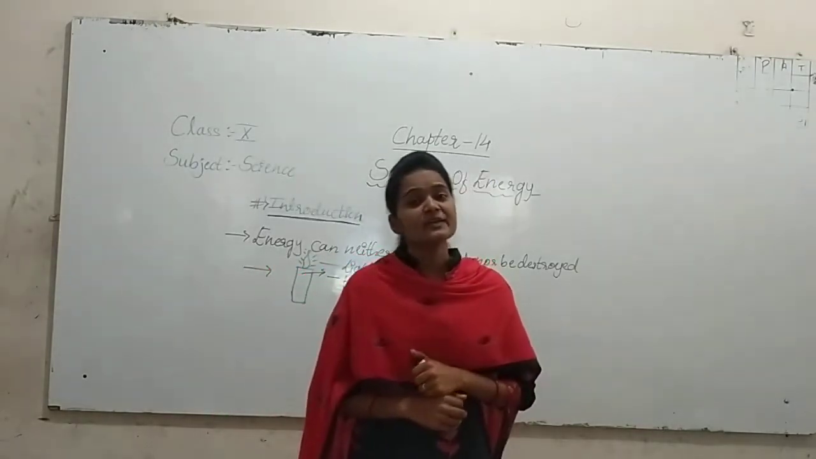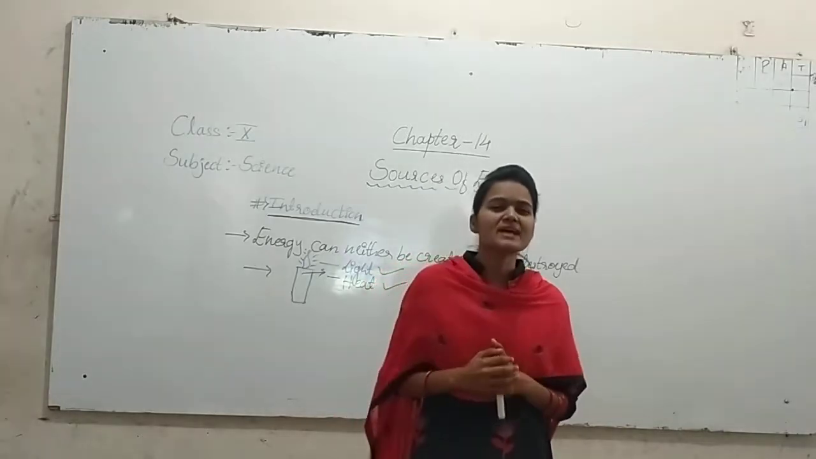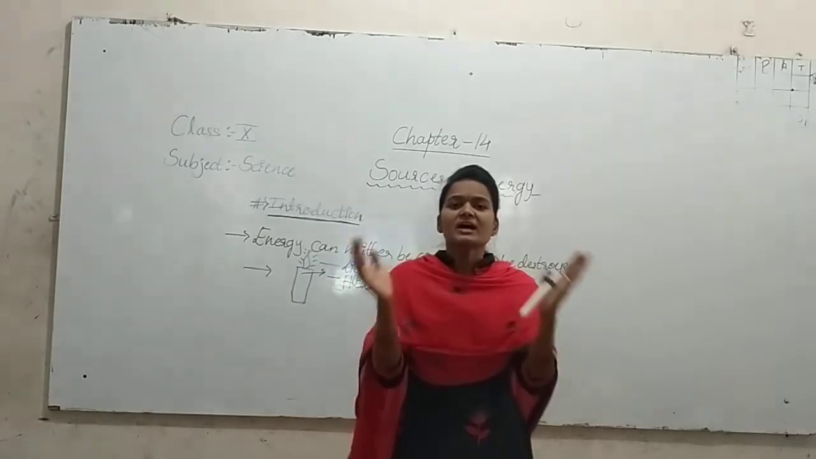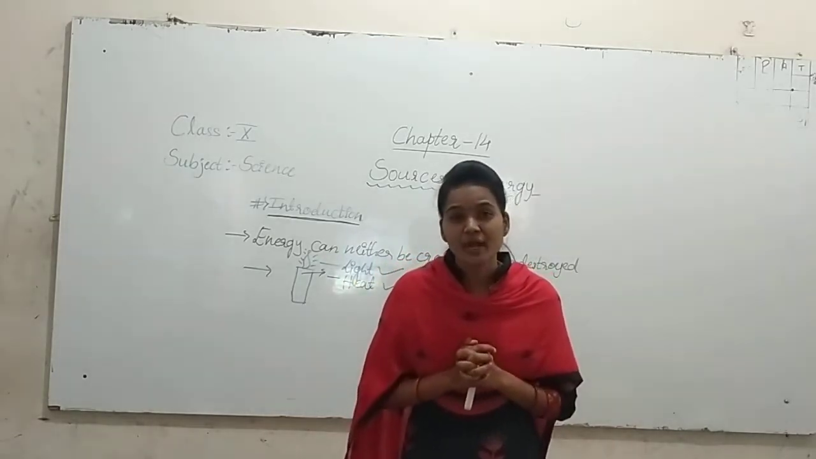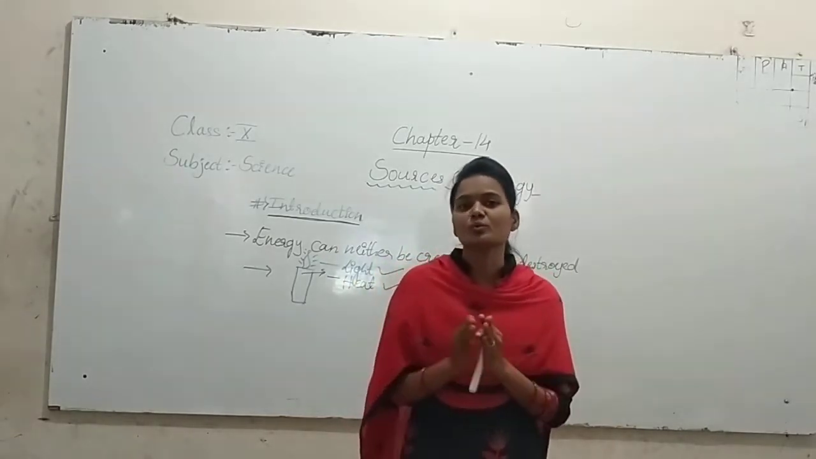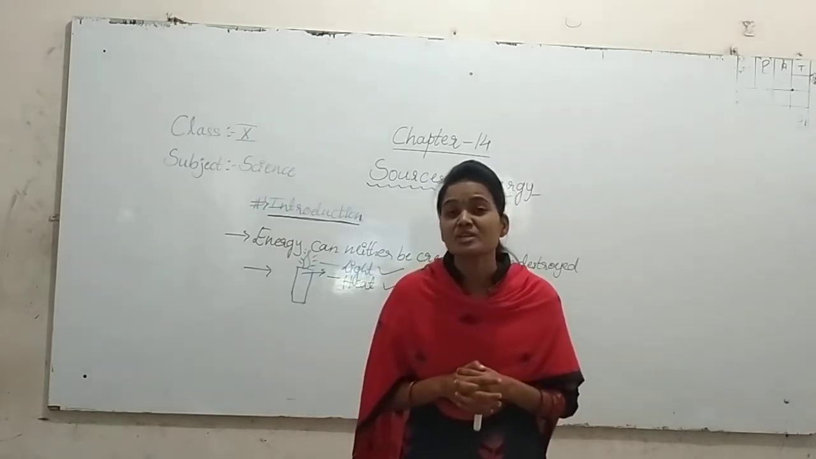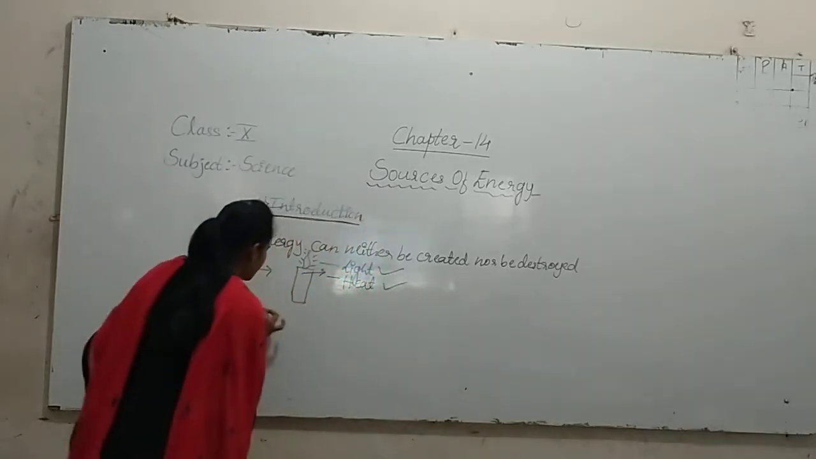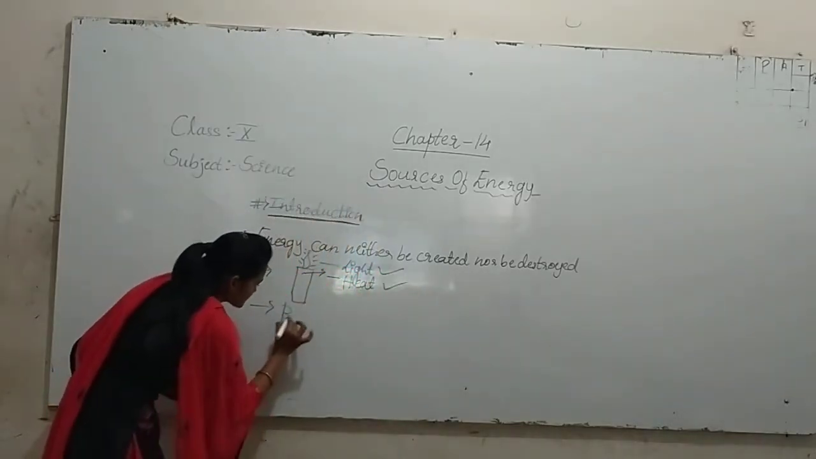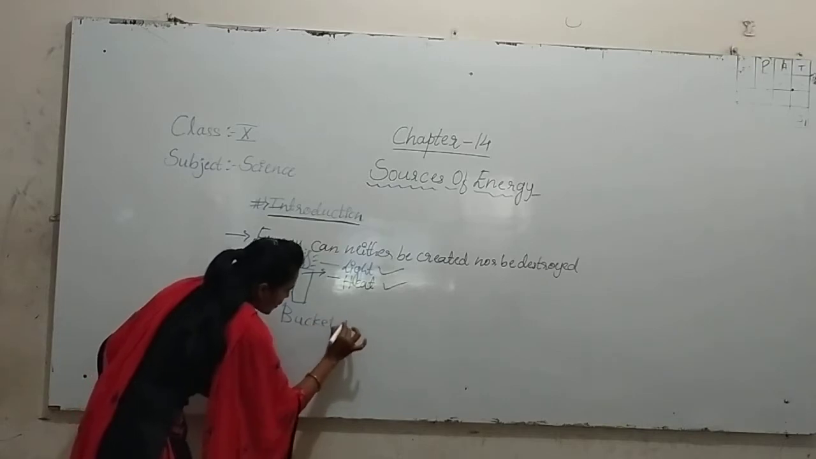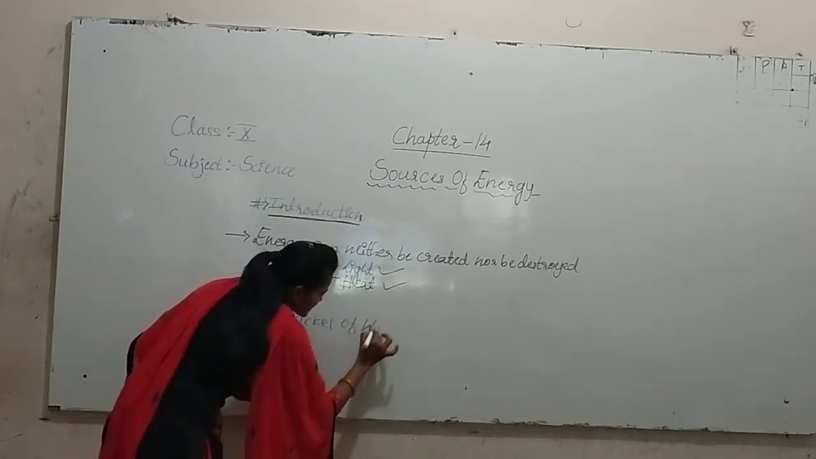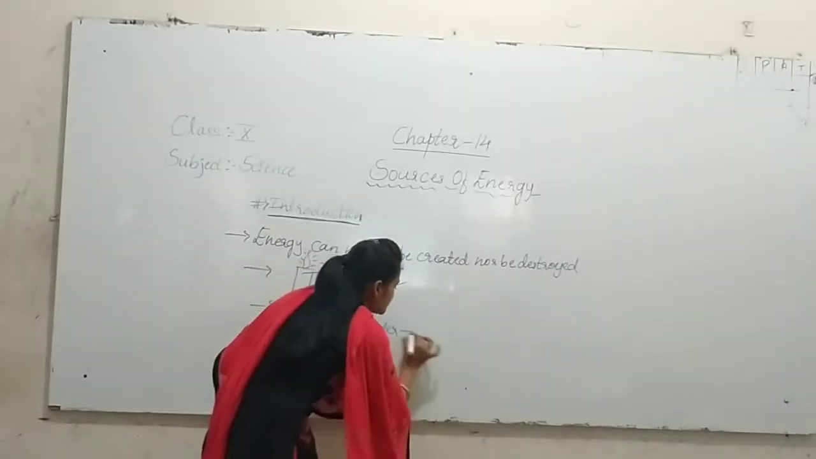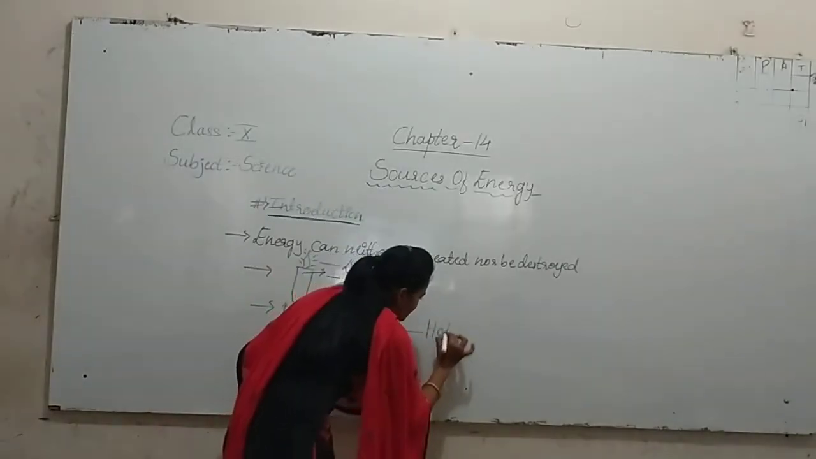See students, I am giving one more example, then you can get this easily. Take a bucket of hot water, which is having the temperature of 398 Kelvin. What do you have to take? A bucket of water, and that water must be hot.